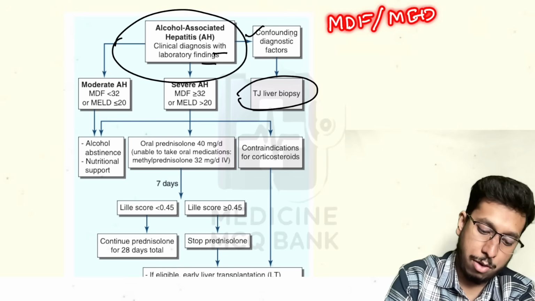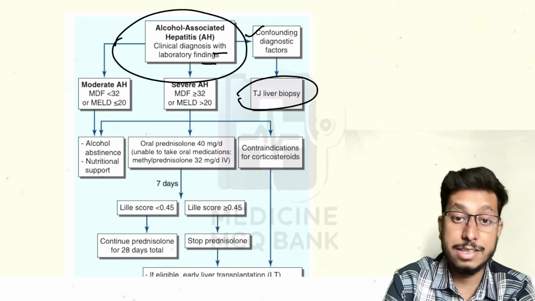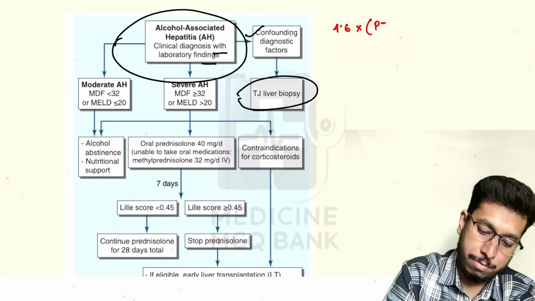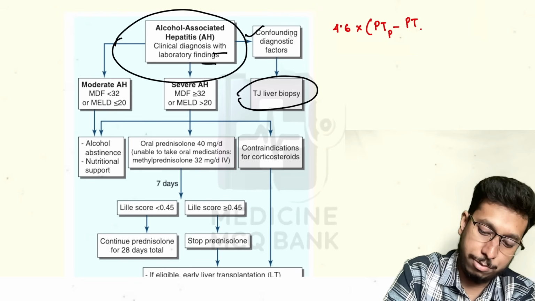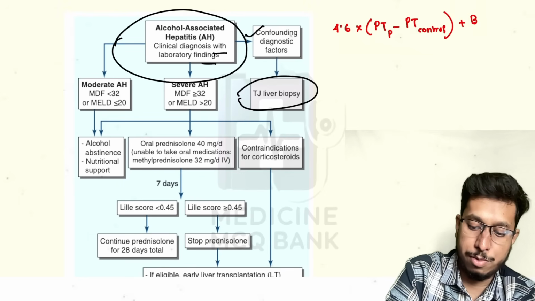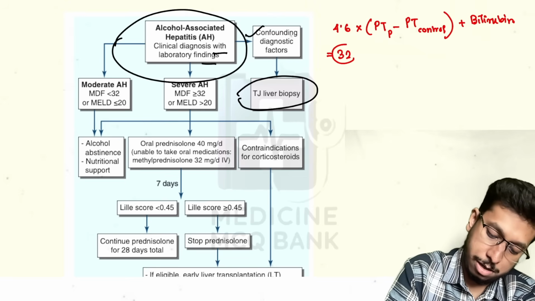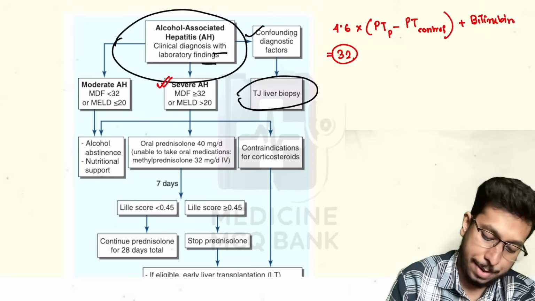Okay, so how do you go for it? What are the points in Maddrey's discriminant function? Maddrey's discriminant function is calculated by 4.6 multiplied by prothrombin time of patient minus prothrombin time of control, plus bilirubin. Okay, if it is more than 32, it suggests severe alcoholic hepatitis.